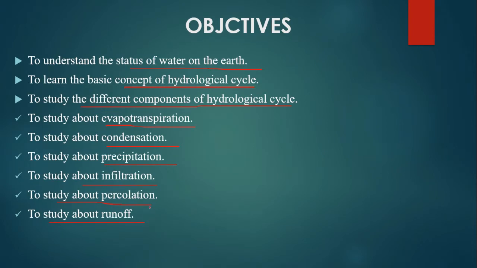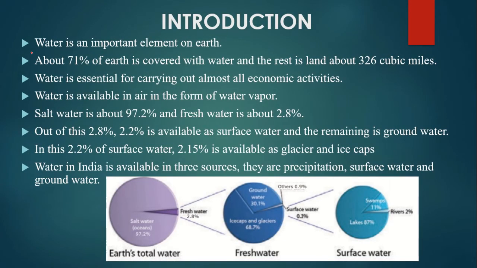Let's see the introduction. Water is an important element on earth. All plants and animals need water for survival. Water is essential for carrying out almost all economic activities. About 71% of earth is covered with water and the rest is land.